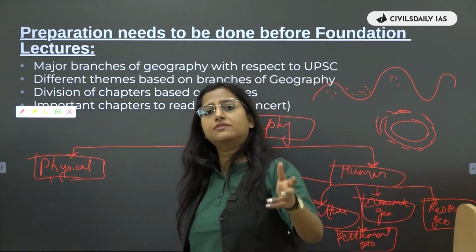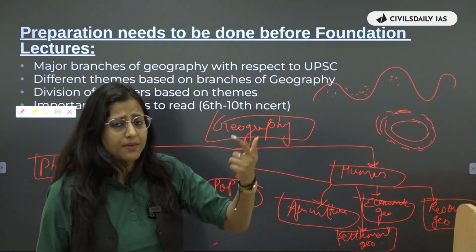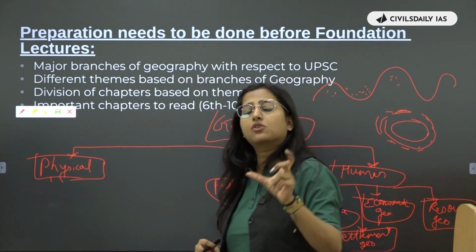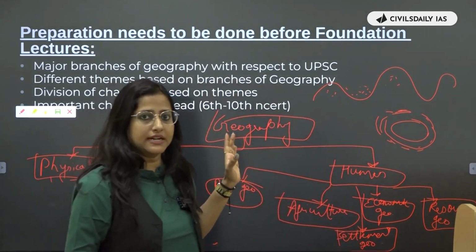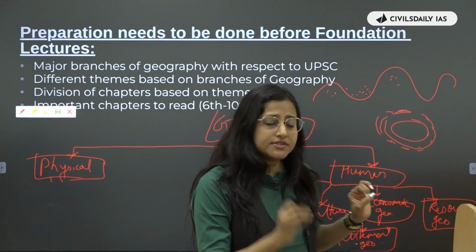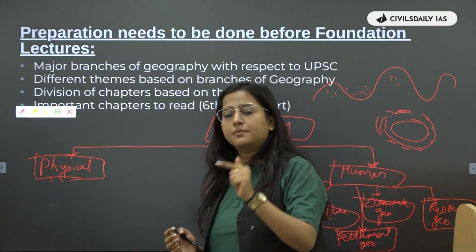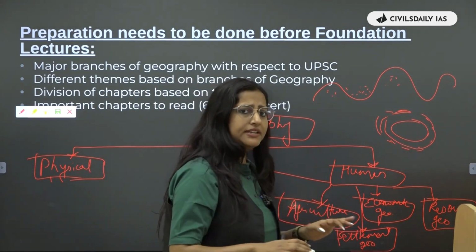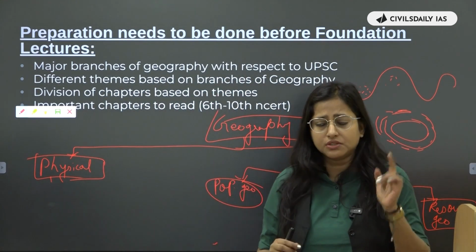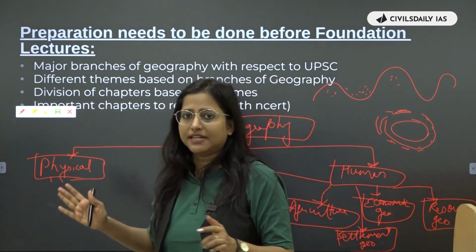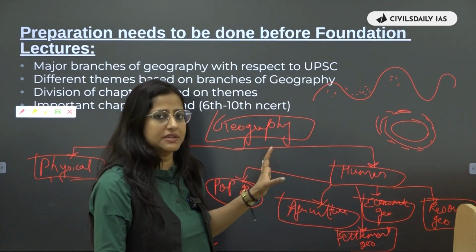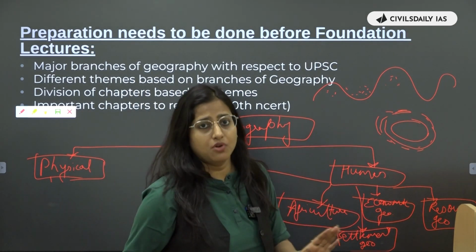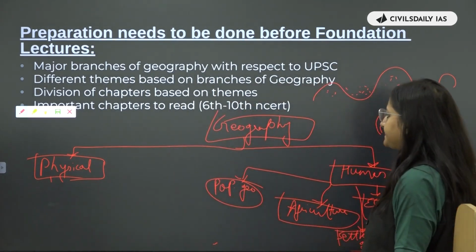Now, if we are seeing any chapter with respect to air, hawa, kiska part ho jayega? That will become part of your physical geography. And again, in the physical geography, we have a separate theme called climatology. So it will become part of that. So it is very important. First of all, you need to know that this chapter belongs to which particular theme of geography. So that will give you a basic understanding. I'm telling you all with a basic level of understanding, so that you understand that this particular chapter that you're going to read in NCERTs belongs to which particular theme. तो ये बहुत ही clear होना चाहिए आप लोगों को कि कौन सा chapter किस theme से belong करता है geography में. Okay?